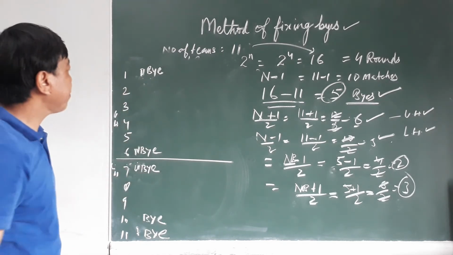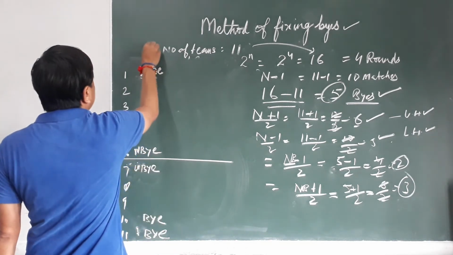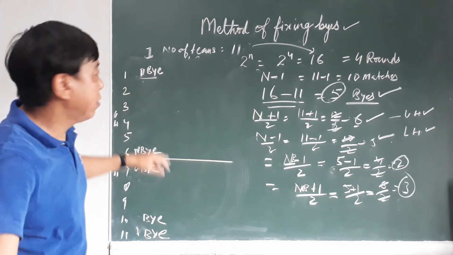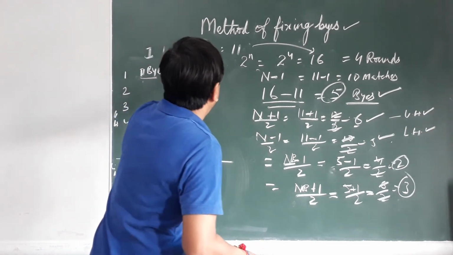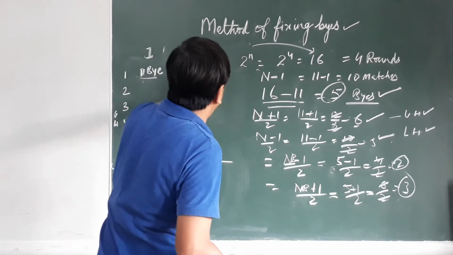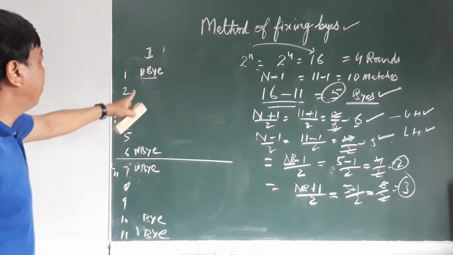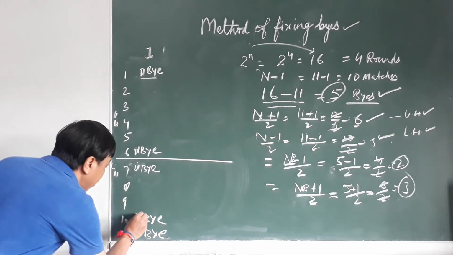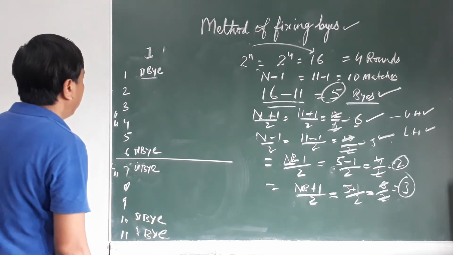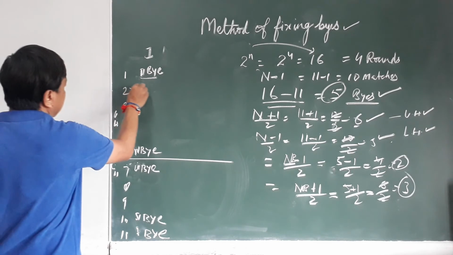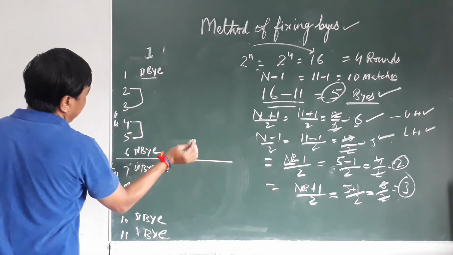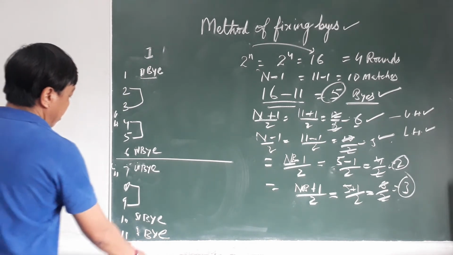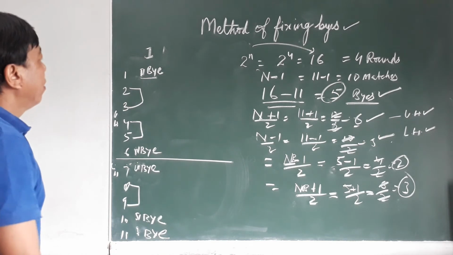Now this is your first round. How many rounds are here? 4 rounds. We are taking the teams of 11. The first bye, second, third, fourth, fifth. Now how will the matches be played? These teams play, and these teams already have byes.